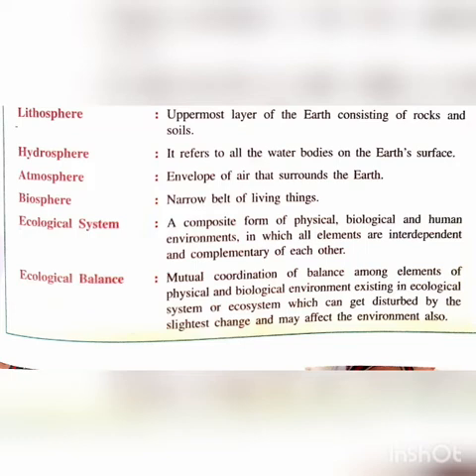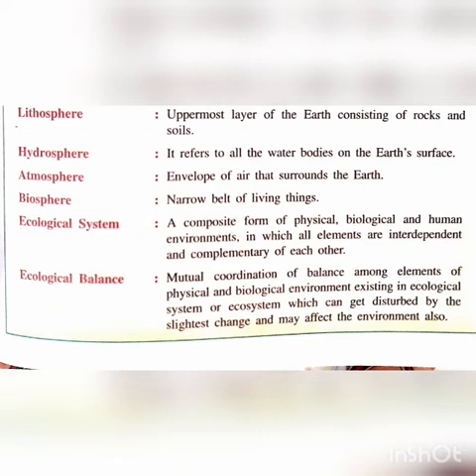Okay, so next one is the ecological system or ecosystem, you can say. It is a composite form of physical, biological and human environments, as I have told you earlier, in which all elements are interdependent and complementary to each other. It means one cannot work without another element. In this ecological system, I can give you the example of water cycle and food chain. All these things are happening because of the presence of the ecological system.